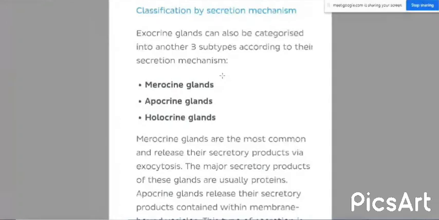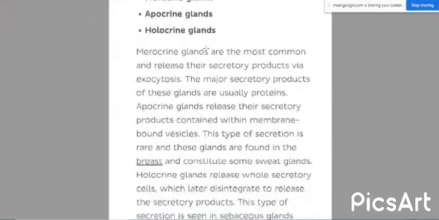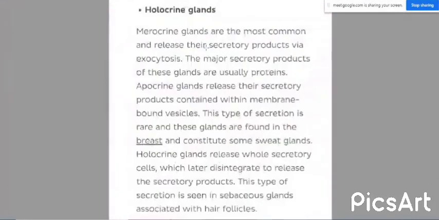Mammillary gland. Next is the holocrine gland. The third one is the holocrine gland. In this type of gland, what is the speciality? The entire glandular tissue is regenerated or degenerated. That means complete removal or complete rupture of the cell occurs as a result of secretion. As a result of secretion, the complete cell will be damaged.